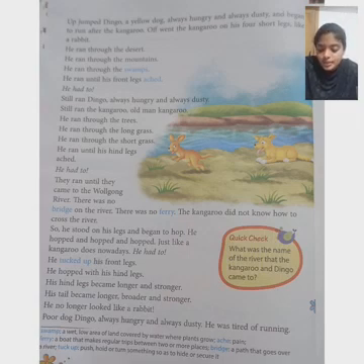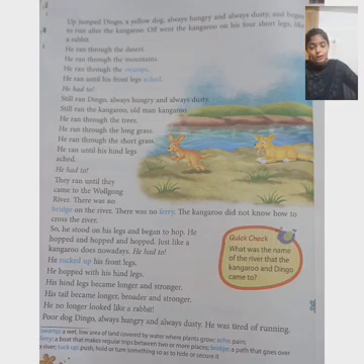He ran through the desert, he ran through the mountains, he ran through the swamps, he ran until his front legs ached. What is the meaning of swamp? Swamp means a wet, low area of land covered by water where plants grow. Swamps means the ground that is wet, not fully covered by water.